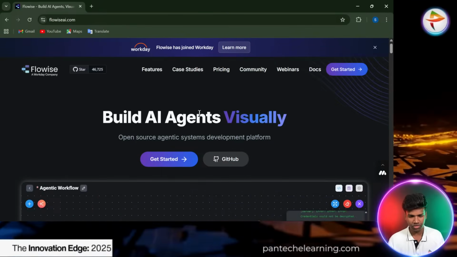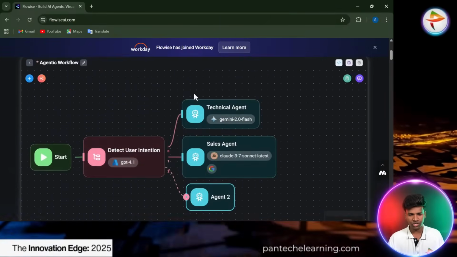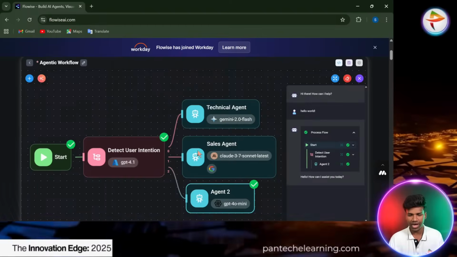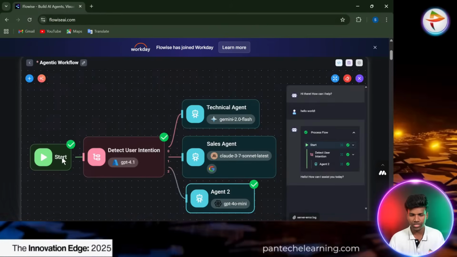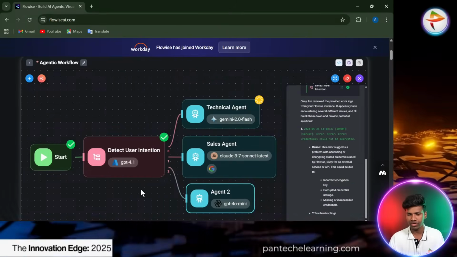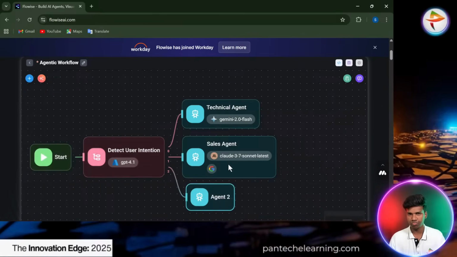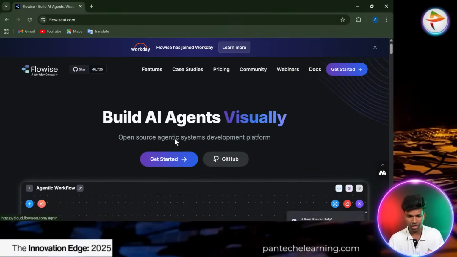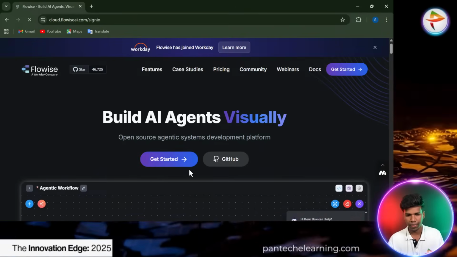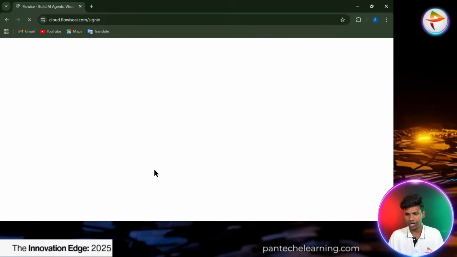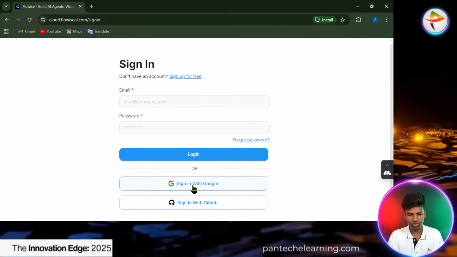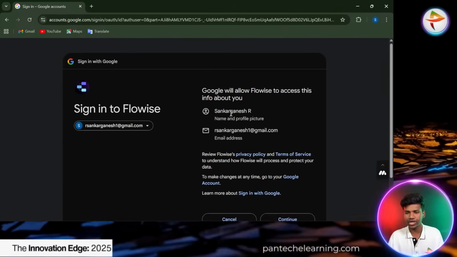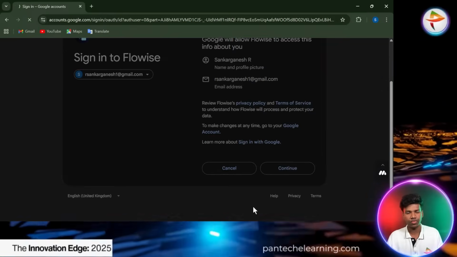Now we are entering the concept. We already know this UI from the N8N tool and Lindy. We start with a node, and we can connect it with the chat model, connecting every process. We use the same process here. First, I'm entering the login page. You can click the Get Started button, then sign in with the Google account and select your mail ID. That's the easiest way to connect with your mail ID.